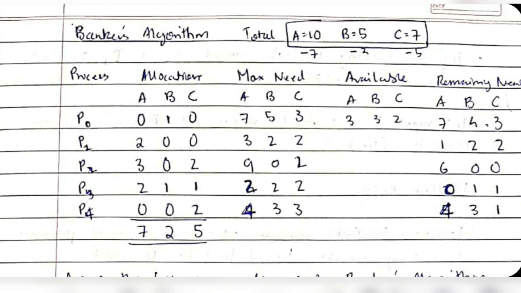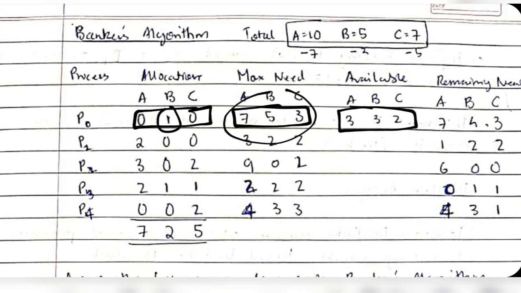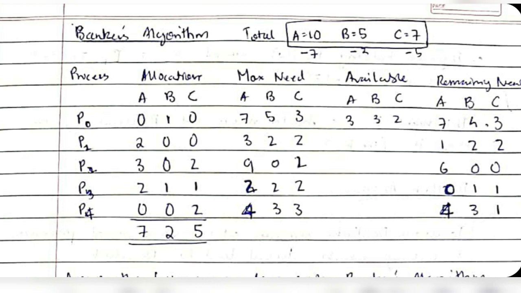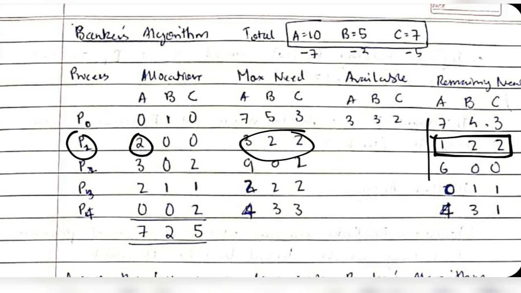Okay, so let's see what we can do now. How much do we have here? 3, 3 and 2. Maximum need is 7, 5 and 3, and already allocated is 0, 1 and 0. So this is the maximum need, but we have already given 1 to P0. So what is the remaining need? Remaining need will be 7, 4 and 3, because 1 is already given, right? Like that, for P1 it needs 3, 2, 2, but we have given 2 printers already. So it has the remaining need of 1, 2, 2. In the same way I have written for all of these.